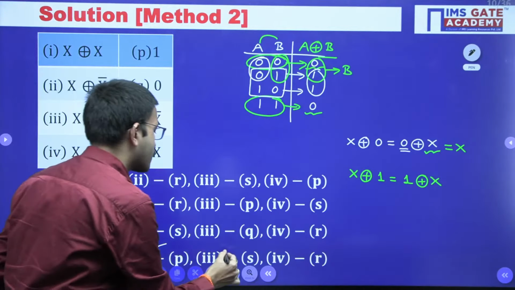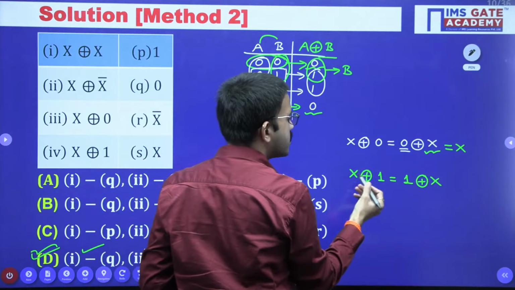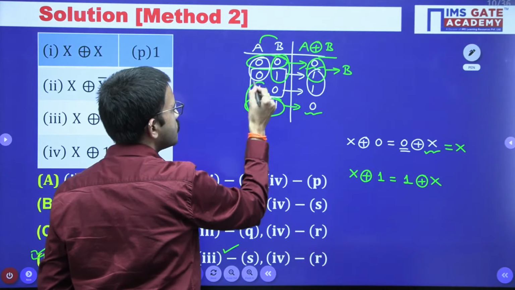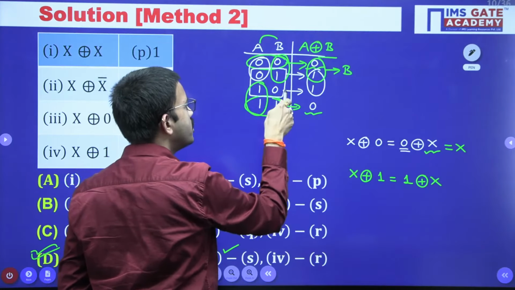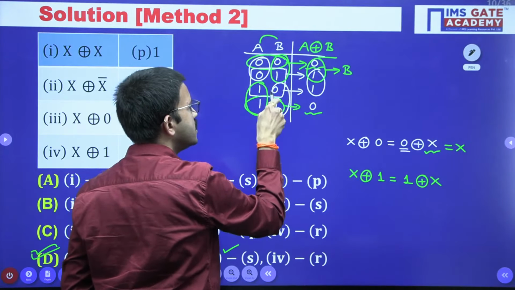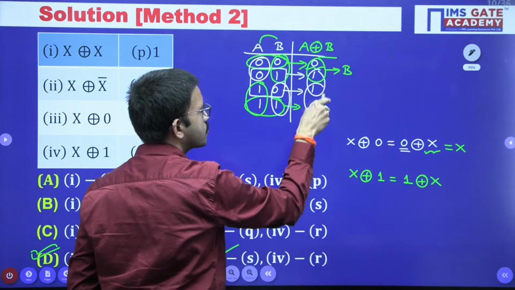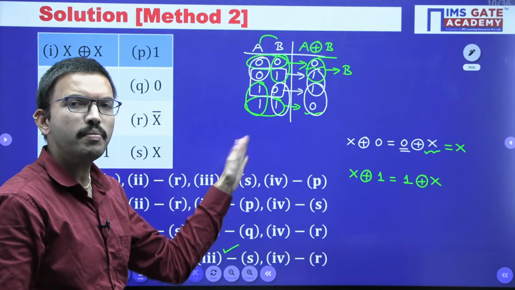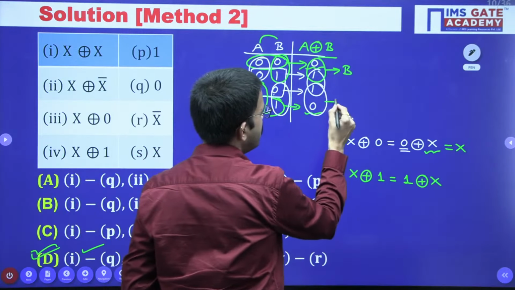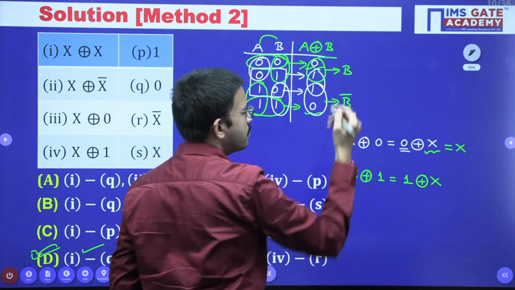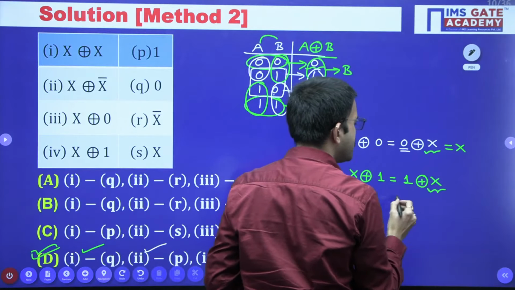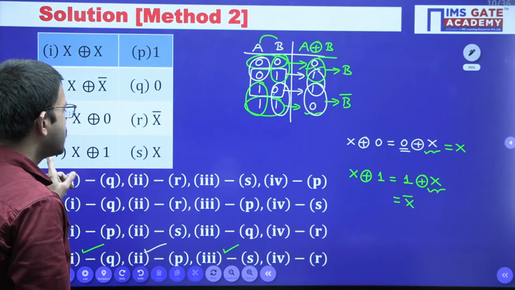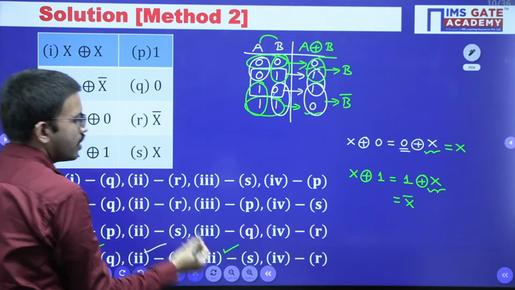3s. And then last one, x exclusive or 1, we have written as 1 XOR x. So regarding 1, you are having last 2 rows. Now when you closely observe this second variable and the final output, 0 becoming 1, 1 becoming 0. So that means complement of b variable. So that is nothing but b bar. So in this case, second variable is x, so its complement is x bar. Okay. So in this case, 4 is matching to r.